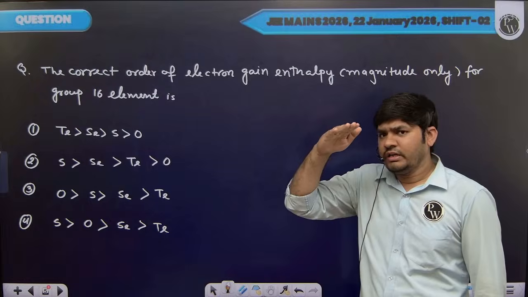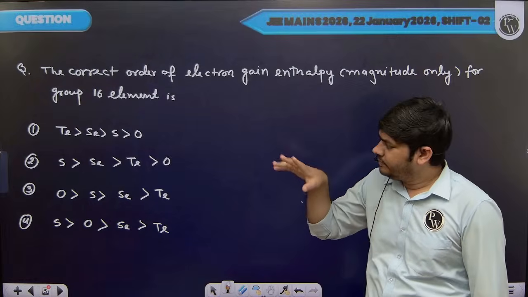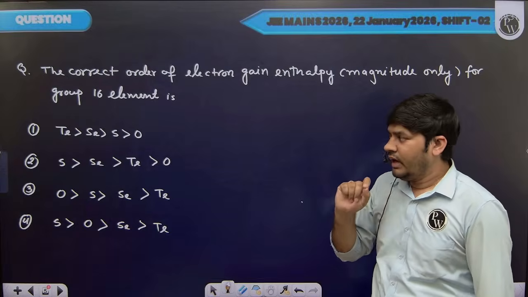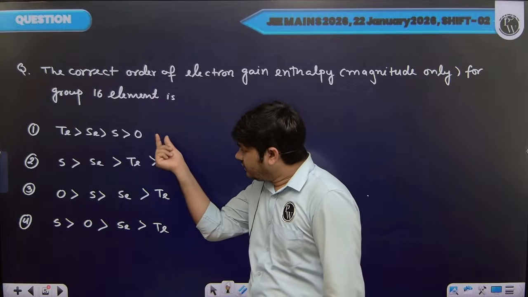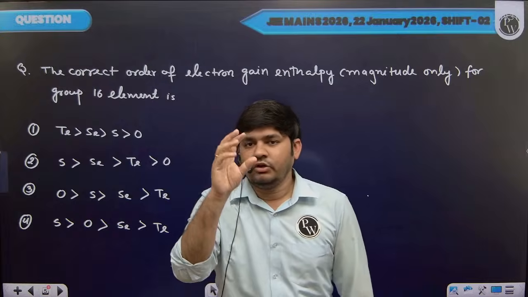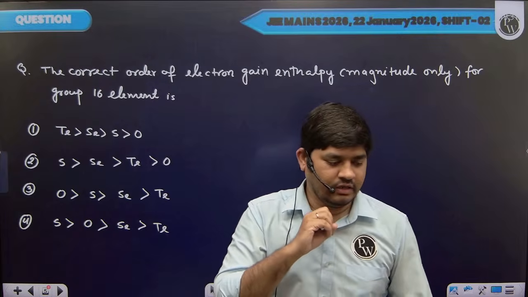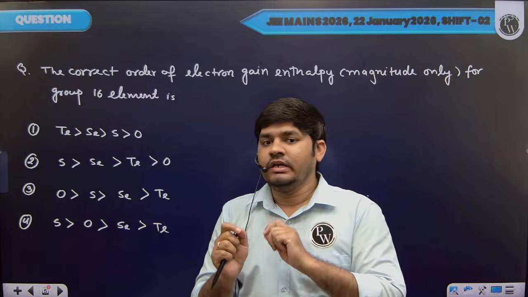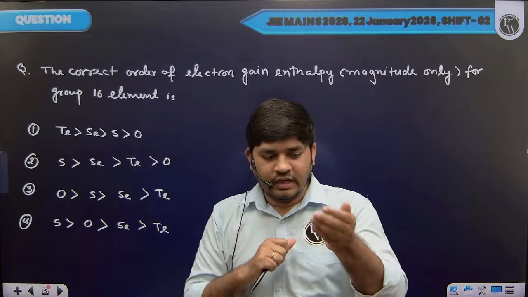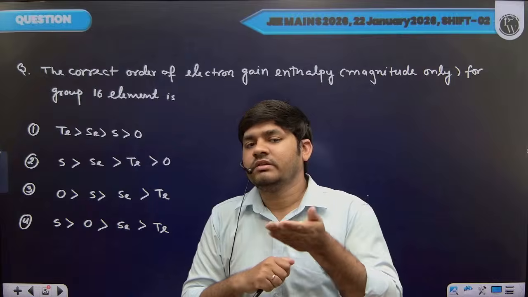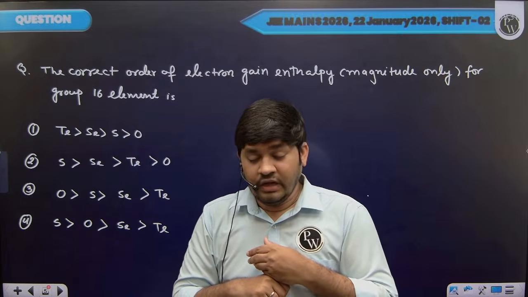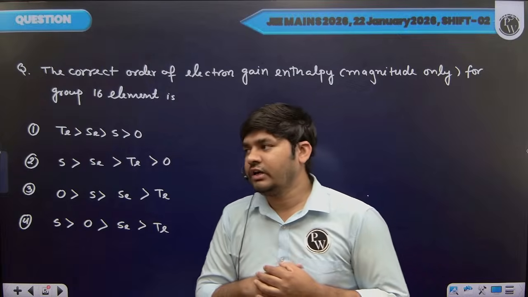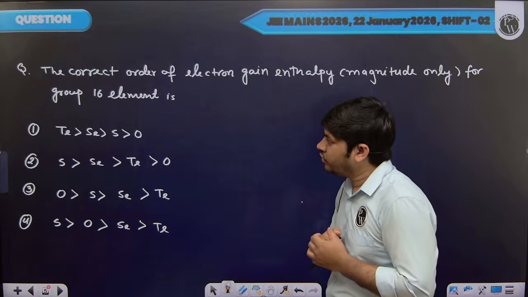Now, so the normal order is that as we move down the group, the electron gain enthalpy will decrease. And we have one exception in case of second period elements. Due to the smaller size of second period elements, the addition of a new electron is difficult because of inter-electronic repulsion. That's why second period elements have lesser electron gain enthalpy value. And for group 16 elements, oxygen has the least electron gain enthalpy value in group 16.